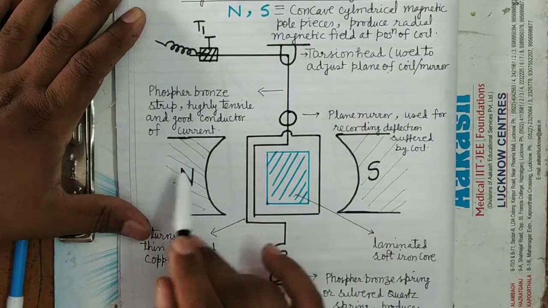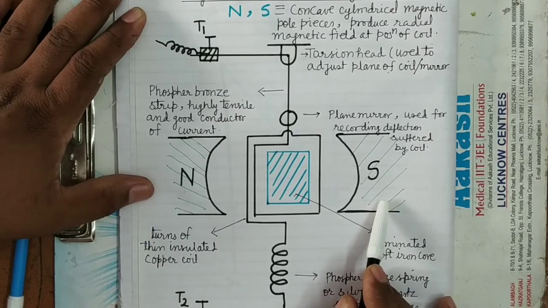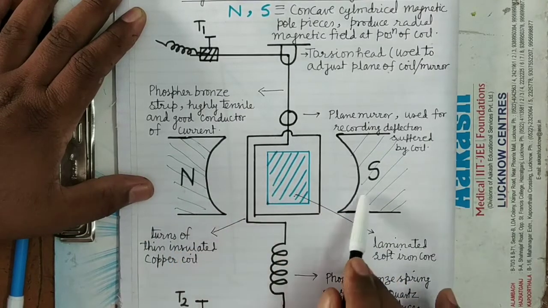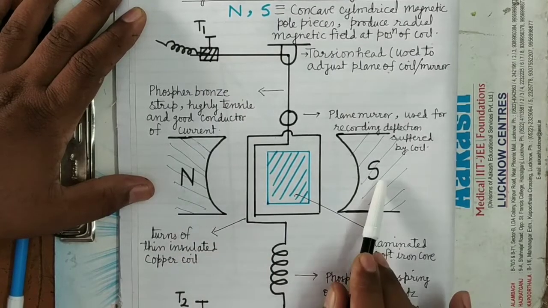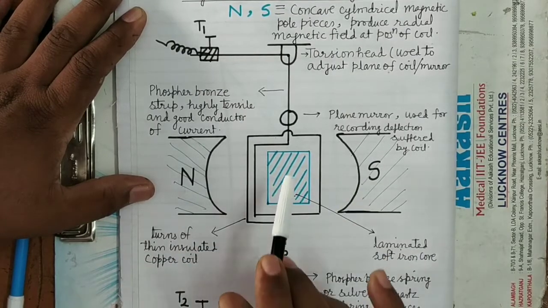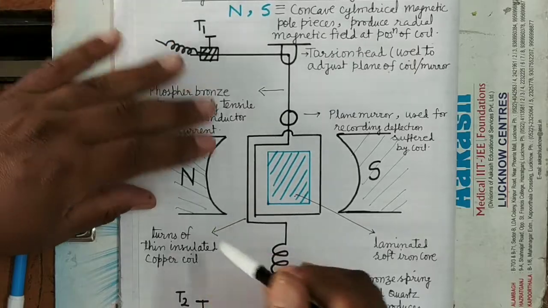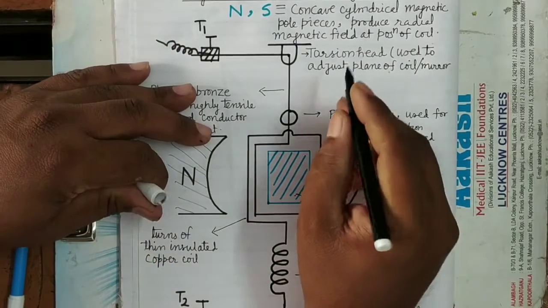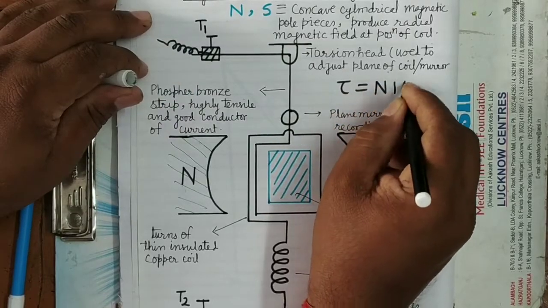Now this coil is placed in between concave cylindrical magnetic pole pieces. It is suspended in between the concave cylindrical magnetic pole pieces, which are shown here, which produce the radial magnetic field. Because of this radial magnetic field, when current passes through the coil, in every position it will experience the same magnitude of torque, which is given by, as I have already told you, NIAB.